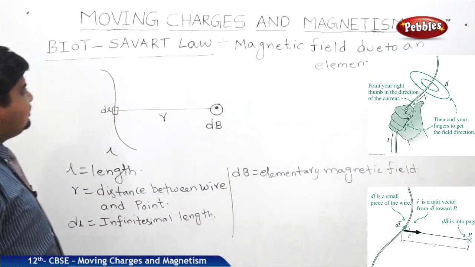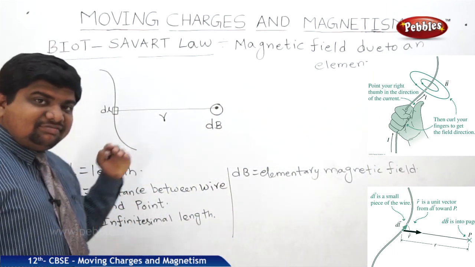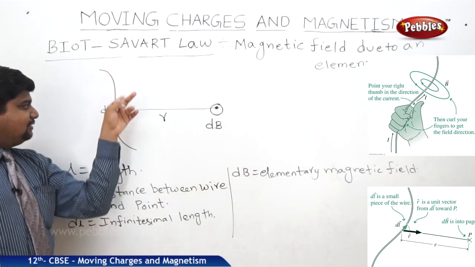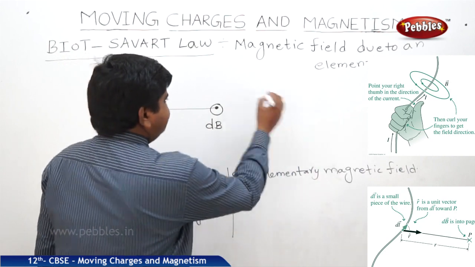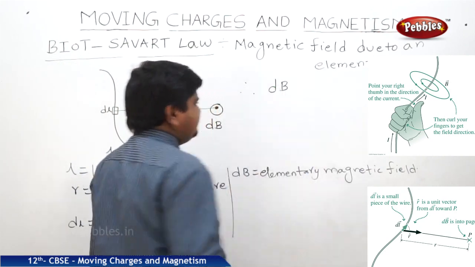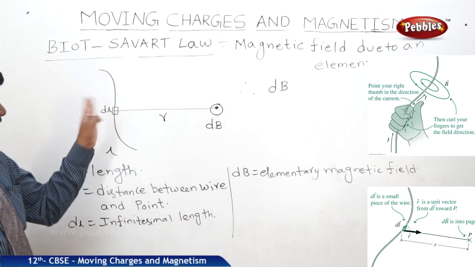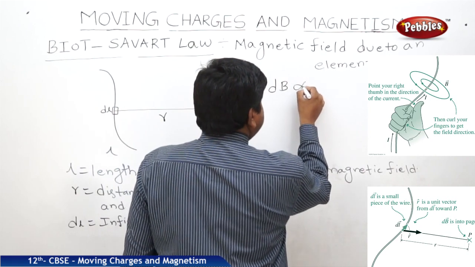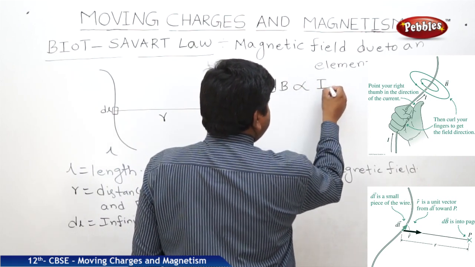So what does Biot-Savart's law explain? The strength of the magnetic field at any point from a lengthy wire. This is the strength of magnetic field due to an infinitesimal length. Is directly proportional to current passing through the wire.